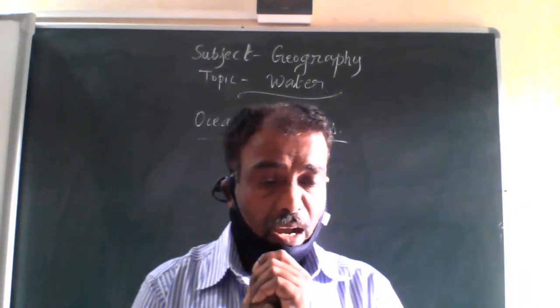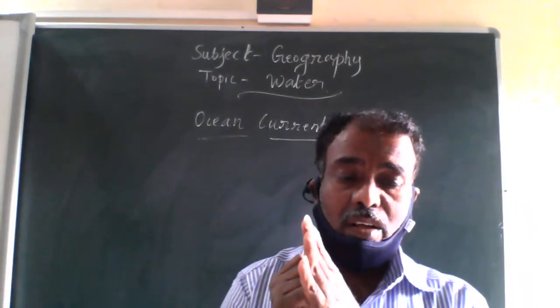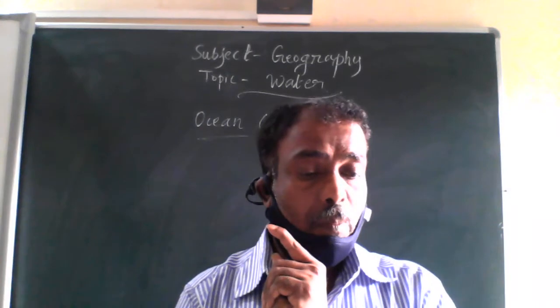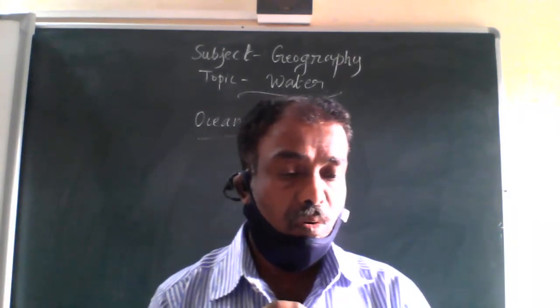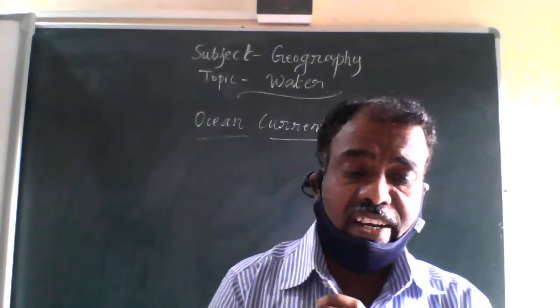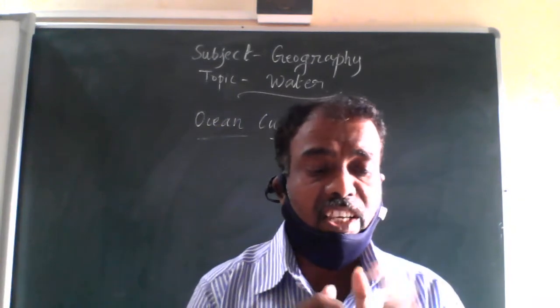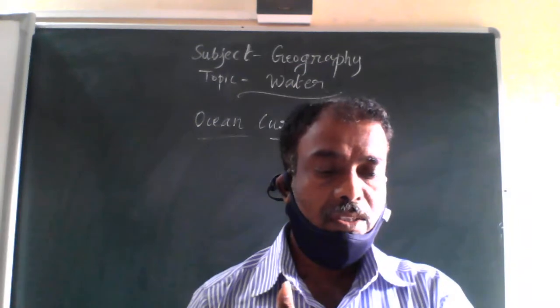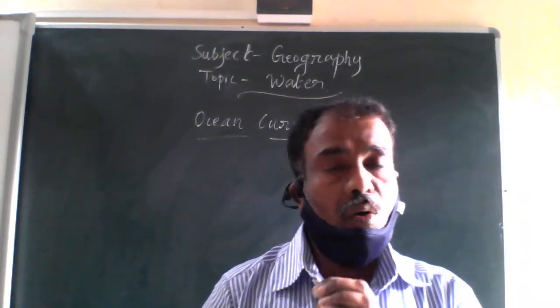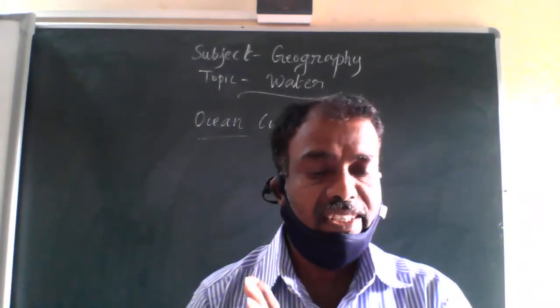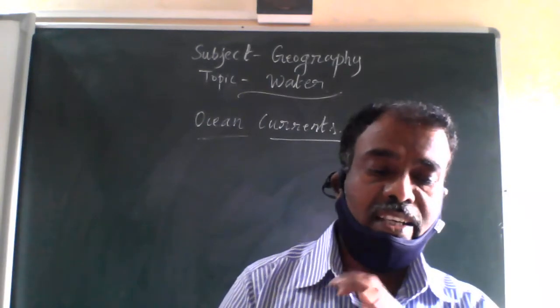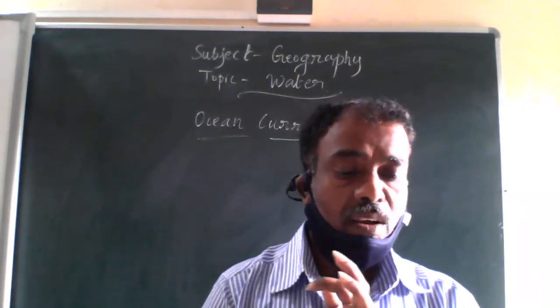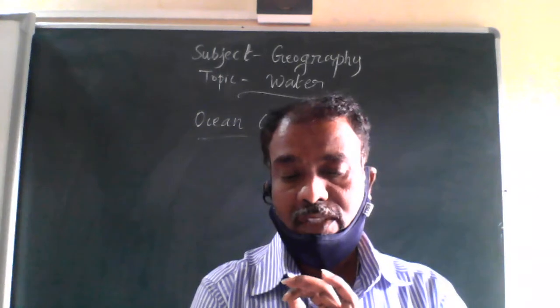Generally, the warm ocean currents originate near the equator and move towards the poles. Please keep this in your mind.